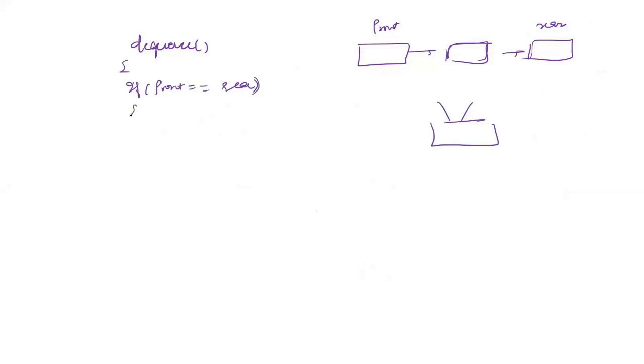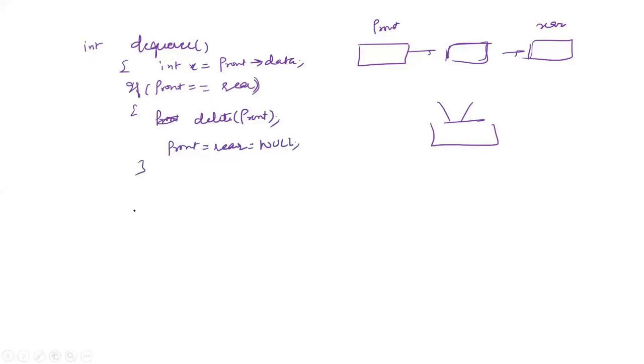First of all you will copy that value in some variable, integer x is equal to front data. Then, if front and rear are both equal, you delete front, whatsoever your node is, then set front equal to rear equal to null, both equal to null.